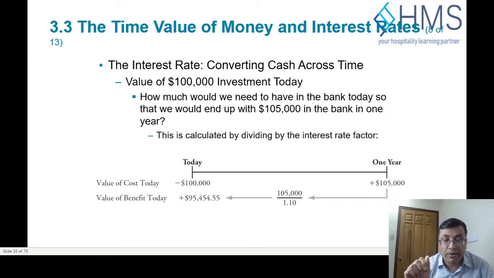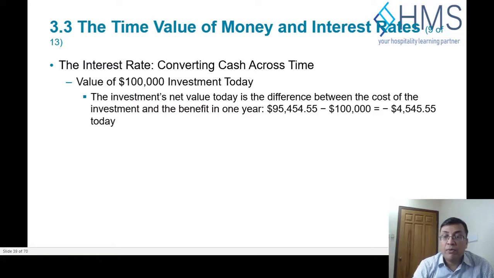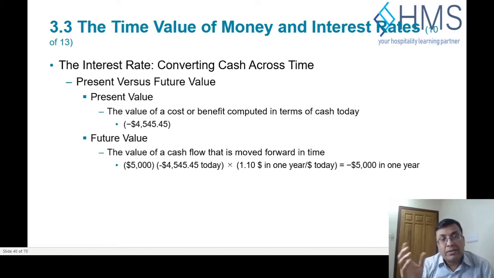So how do we calculate that? We calculate it by dividing 105,000 by 1.1. The value we get is that the benefit of the future $105,000 today is $95,454. If you subtract it from the investment value, you are losing $4,545, which is equivalent to the cost of the benefit in the future. So that is called the present value.